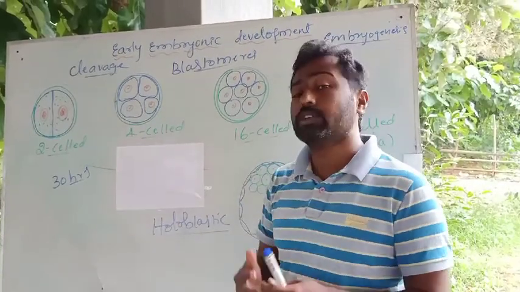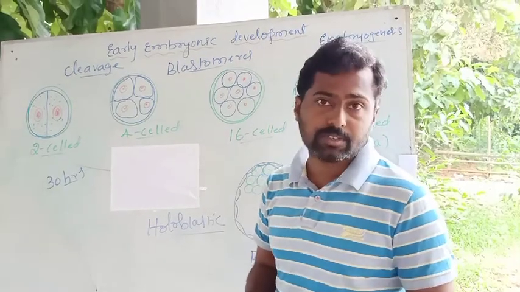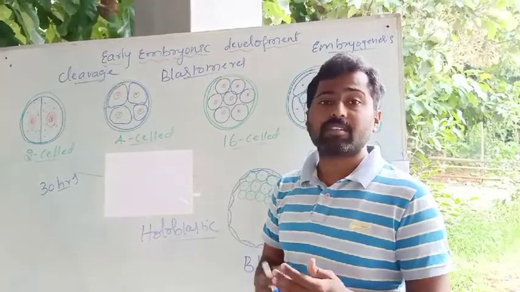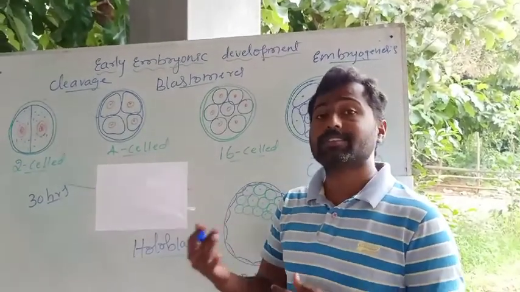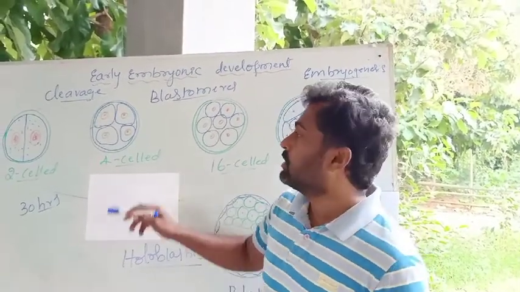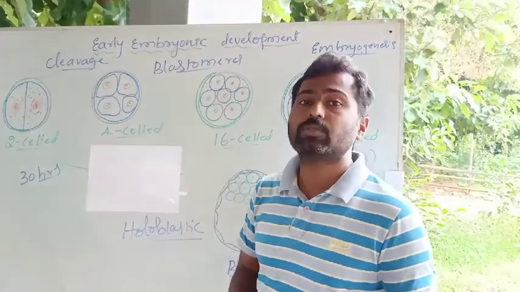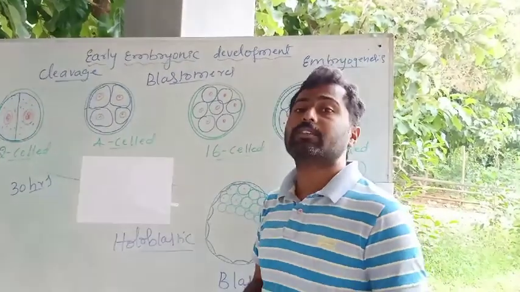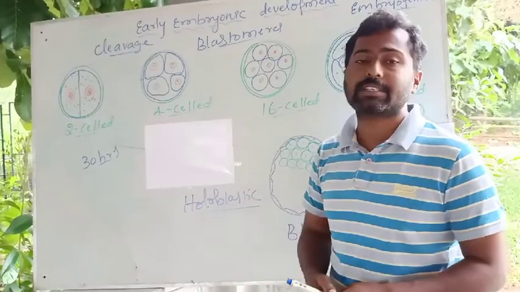During the division, the nuclear content divides, the DNA replicates, and the amount of cytoplasm increases. These are the mitotic divisions. The cellular contents increase, the DNA duplicates, and the nuclear volume and nuclear content increase. All these things take place during the division. Remember, the second division is perpendicular, or at right angle, to the first division. The first division is vertical and the second division is horizontal, resulting in the formation of 4 blastomeres. That is what is called the 4-celled stage.